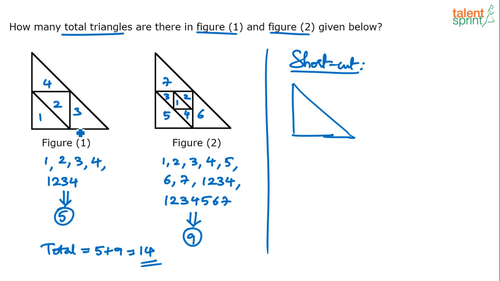If you observe in these figures, what do we see? We see that a triangle is inscribed inside a triangle. In the first case, the number 2 was inscribed under 1, 2, 3, 4. In the second case, 1 is inscribed under 1, 2, 3, 4, and 1, 2, 3, 4 is inscribed inside 1, 2, 3, 4, 5, 6, 7. You understand? A triangle inscribed inside a triangle, right?